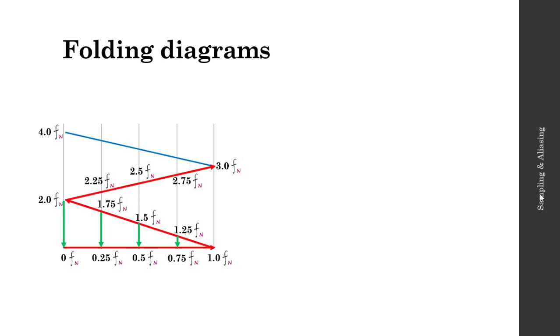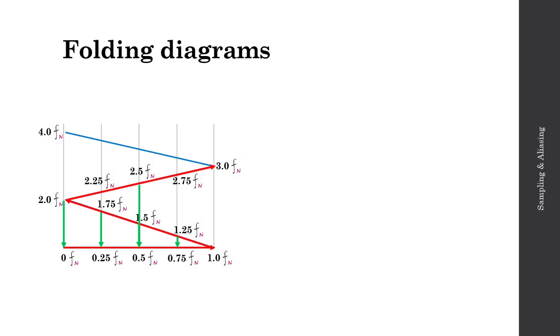remain 6 hertz. However, 15 hertz is now 2.5 times my Nyquist frequency, so I would again alias down to 0.5 times my Nyquist frequency, and I'd have the same 3 hertz signal in the end in my reconstructed signal. So these folding diagrams then, what they're showing us is if I sample less than 2 times the maximum frequency of my signal, I'll end up folding down to an alias frequency.